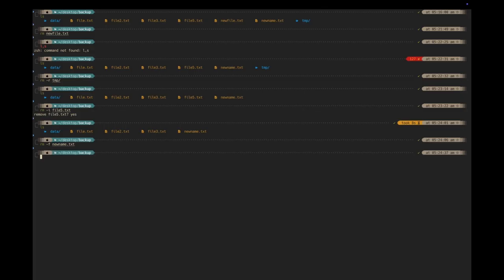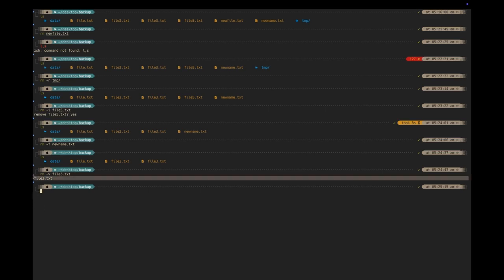Now let's list what we have again. We shouldn't have this on the list any longer. Okay, awesome. Display the verbose output. To do that, we can run the following command, rm --verbose. Then let's remove file 3. You can see it's displayed here, which is file 3. We've successfully removed that.